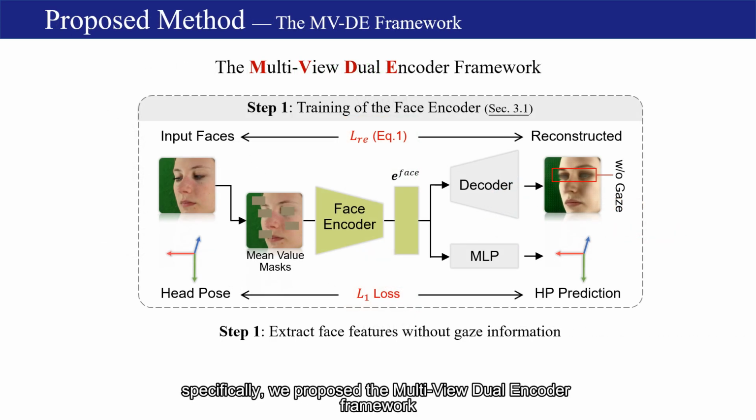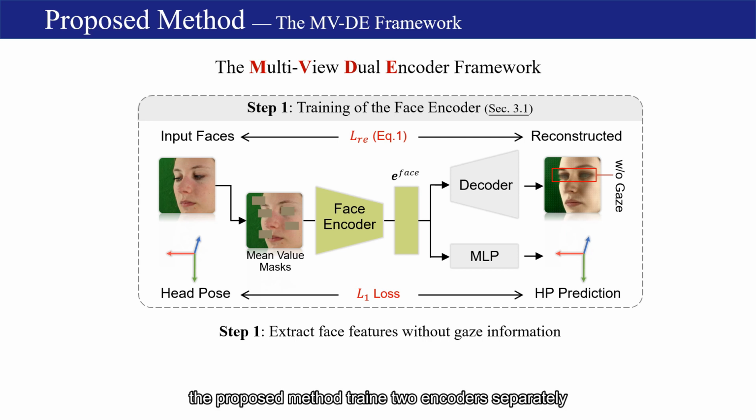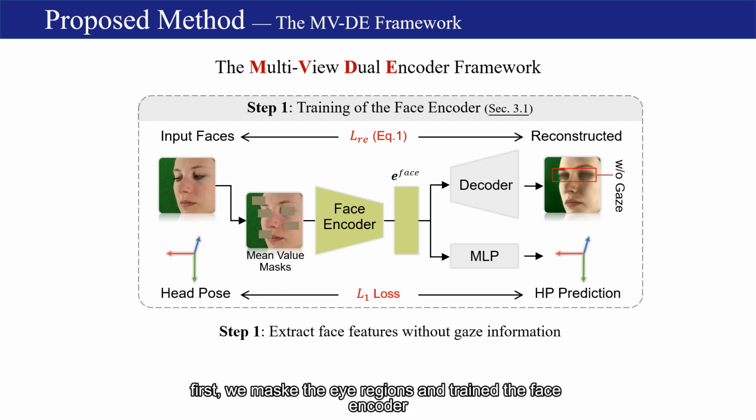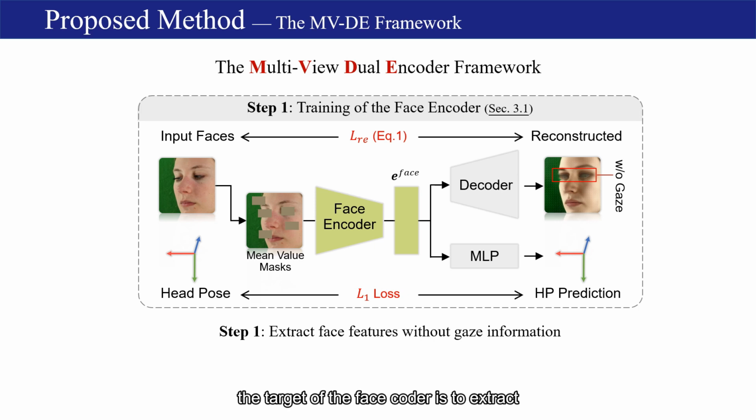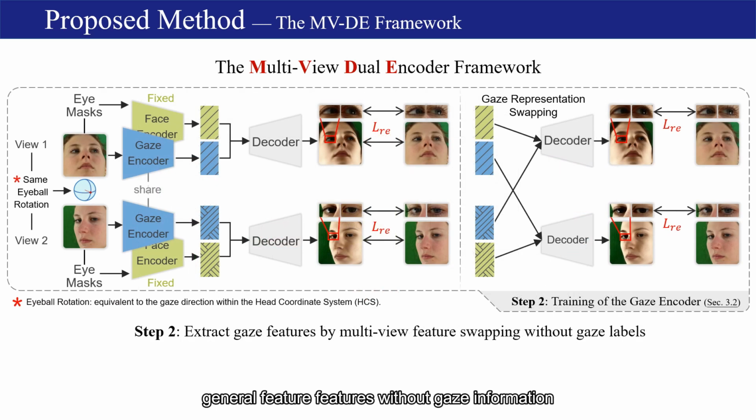Specifically, we propose the multi-view dual encoder framework. The proposed method trains two encoders separately to extract face and gaze features. First, we mask the eye regions and train the face encoder through image reconstruction and head pose estimation tasks. The target of the face encoder is to extract general facial features without gaze information.